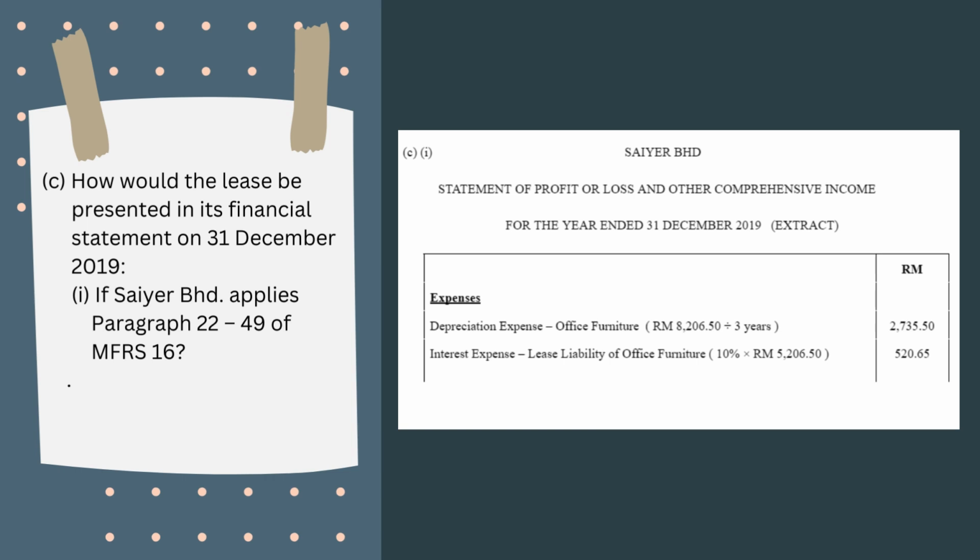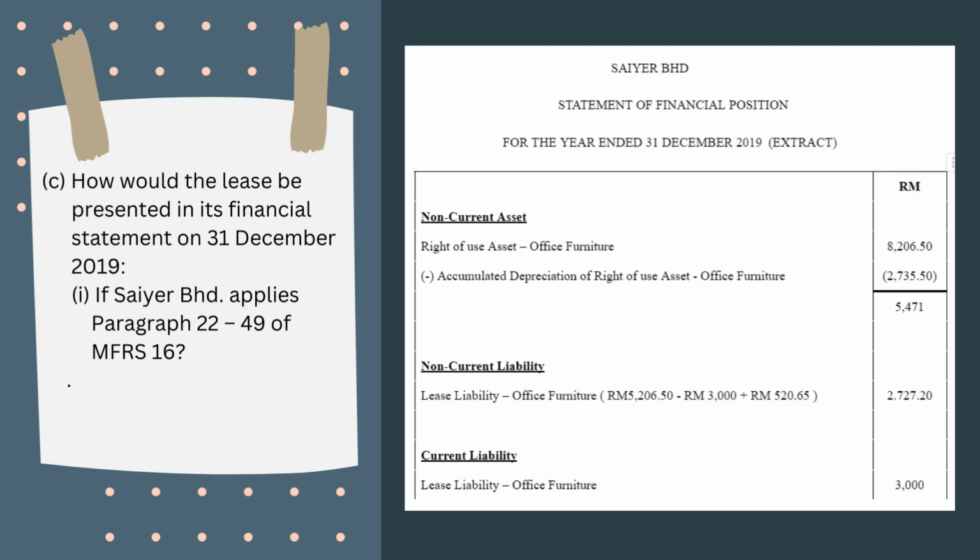The third requirement is how will the lease be presented in its financial statement on 31st December 2019. Here we will put in depreciation expense of right of use asset under expense with the amount calculated in the journal, RM2,735.50. The last requirement is how will the lease be presented in its statement of financial position on 31st December 2019. First, we will put right of use asset under non-current asset with the amount RM8,206.50. Then we will deduct it with accumulated depreciation of right of use asset. The amount will be the same as the depreciation expense, which is RM2,735.50, as it is only the first year of depreciation. After deduction, the total value will be RM5,471.